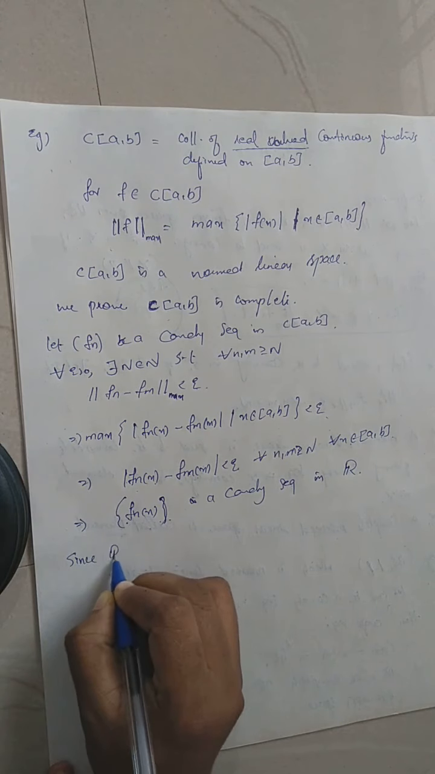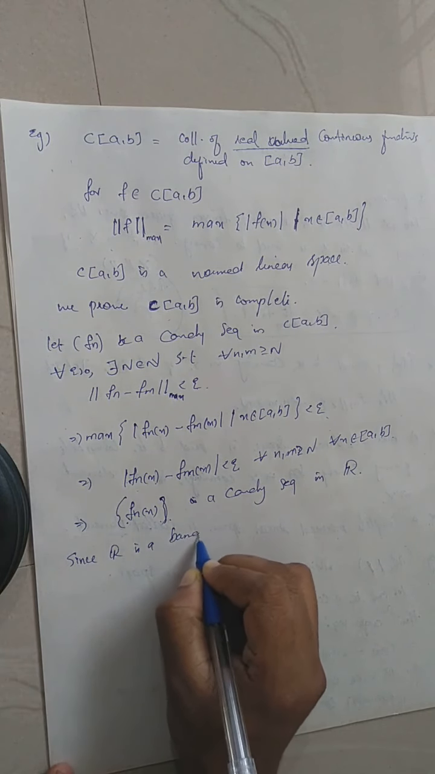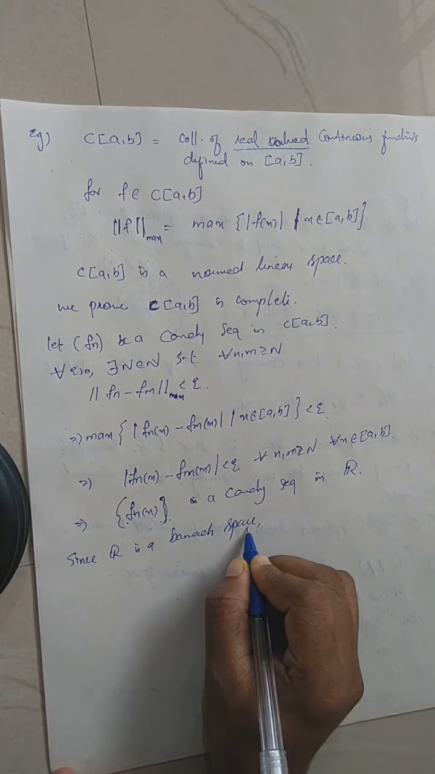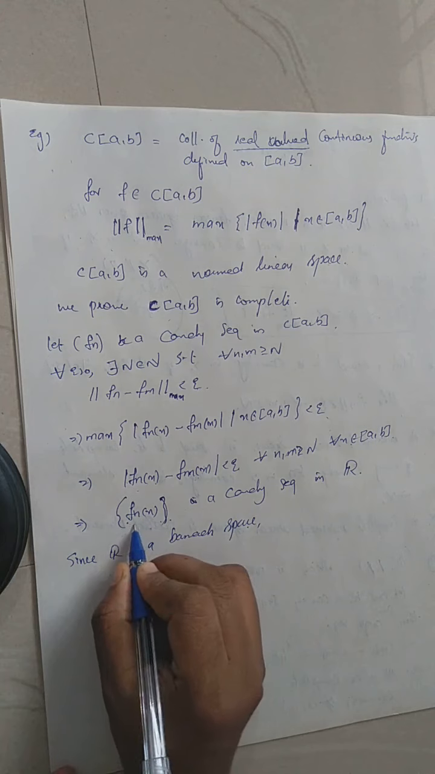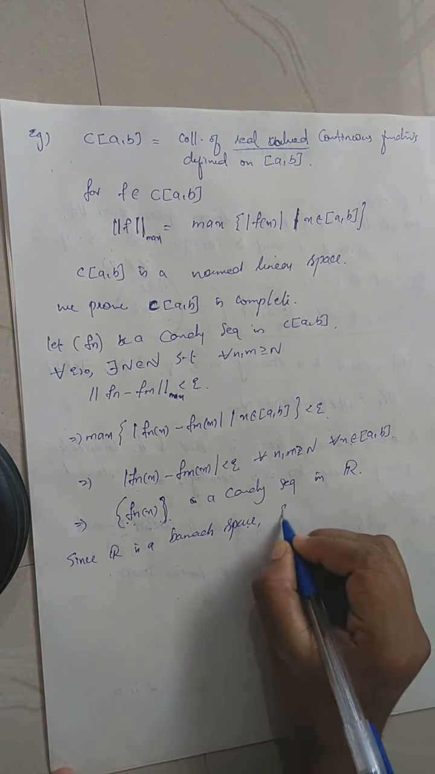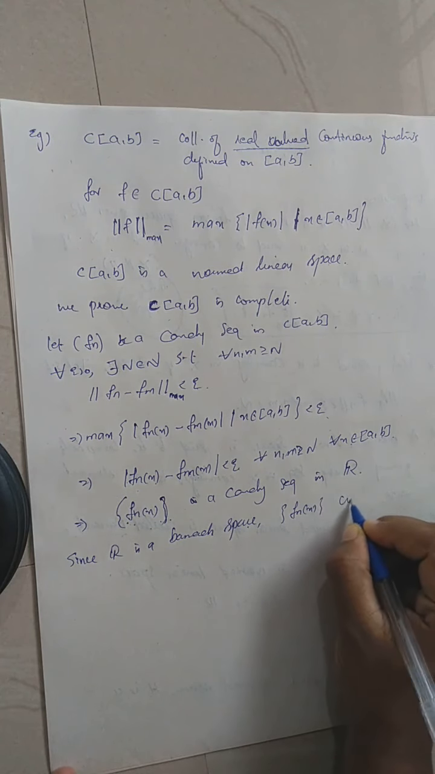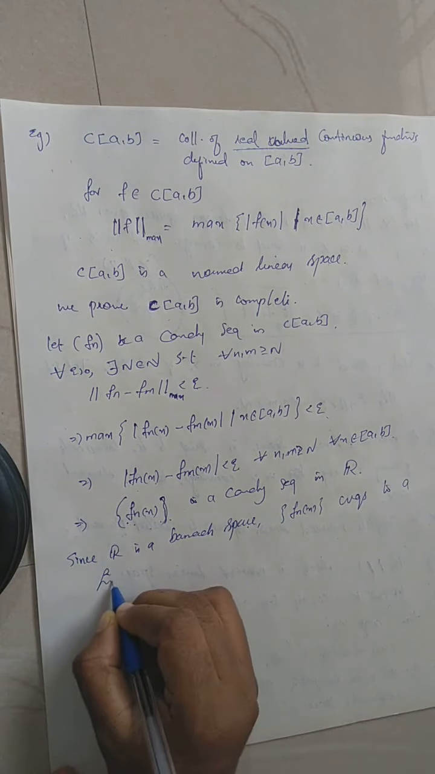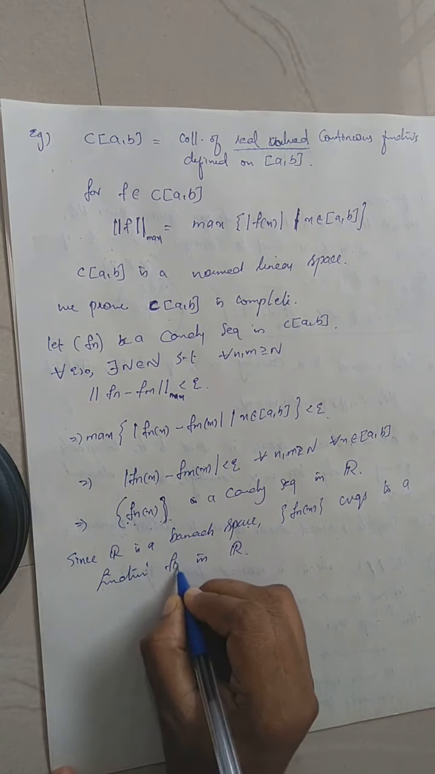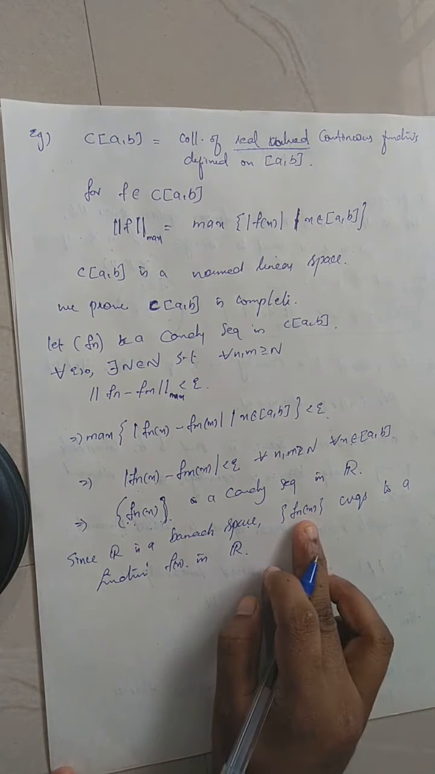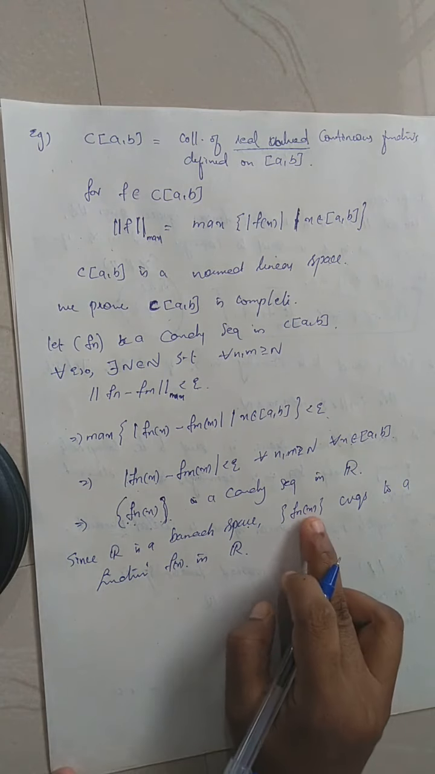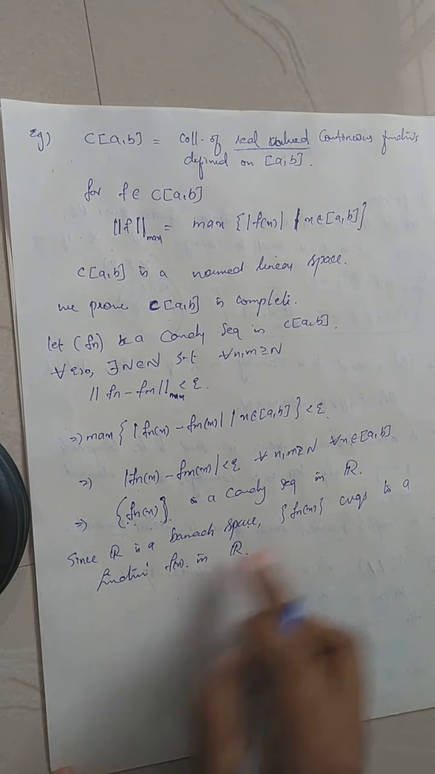Since R is a Banach space, by the property it will be complete. So every Cauchy sequence will converge in it. Therefore this Cauchy sequence Fn(x) will converge in R. Since R is Banach, the Cauchy sequence Fn(x) converges to some f of x in R. Fn(x) will converge to f(x) in R. Fn(y) will converge to some f(y), corresponding to the variable x that will be varying.